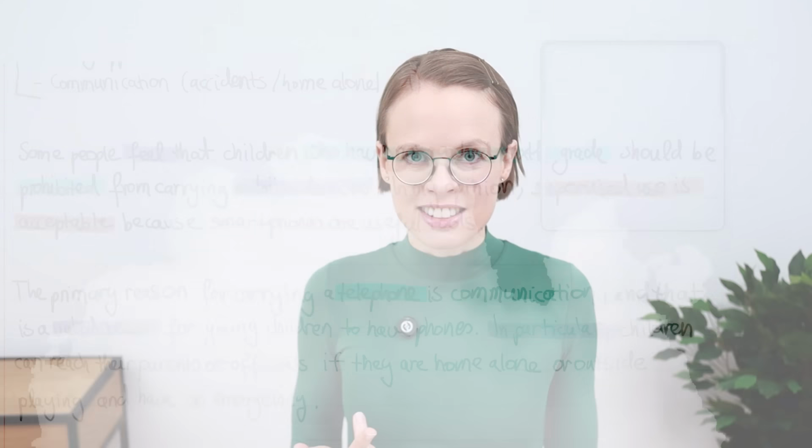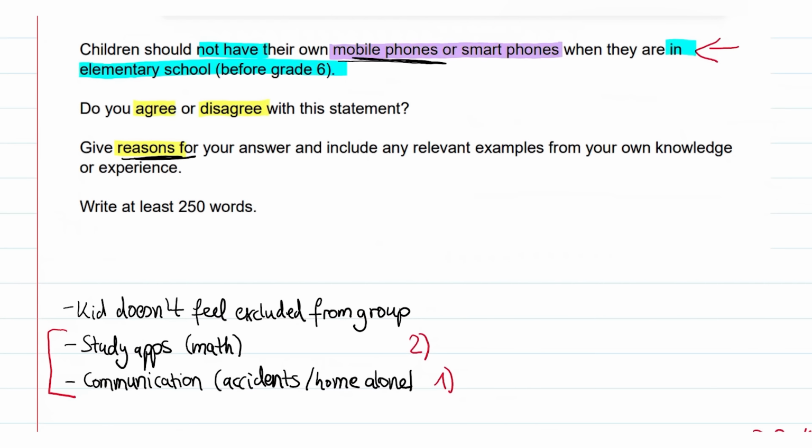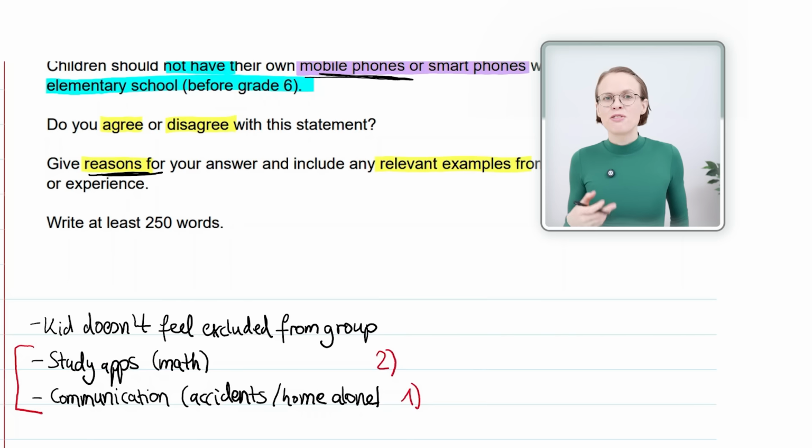Now, we have told the IELTS examiner the first reason. What comes next is an example to support this reason. Remember that the question says, give reasons for your answer and include any relevant examples from your own knowledge or experience. You must absolutely give examples for your opinion. That's really, really important. If you don't give reasons or examples, you will not get over a band 5.